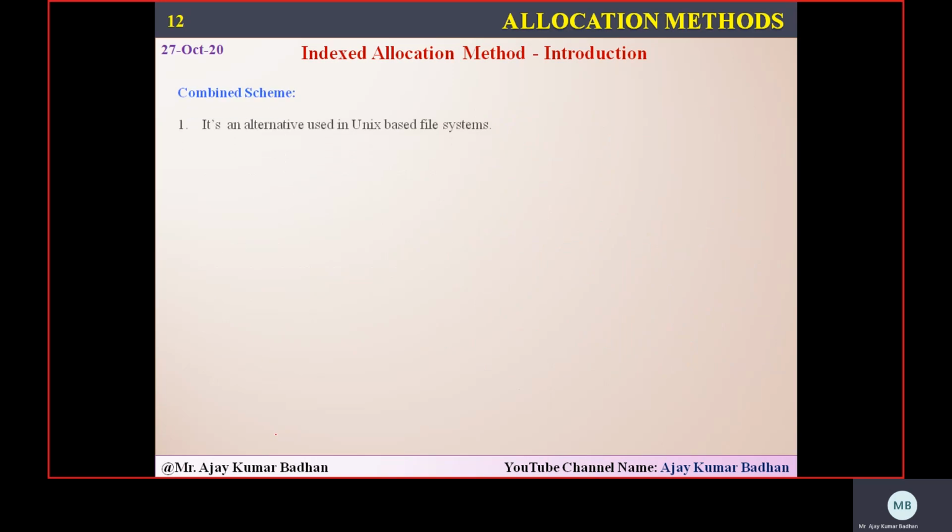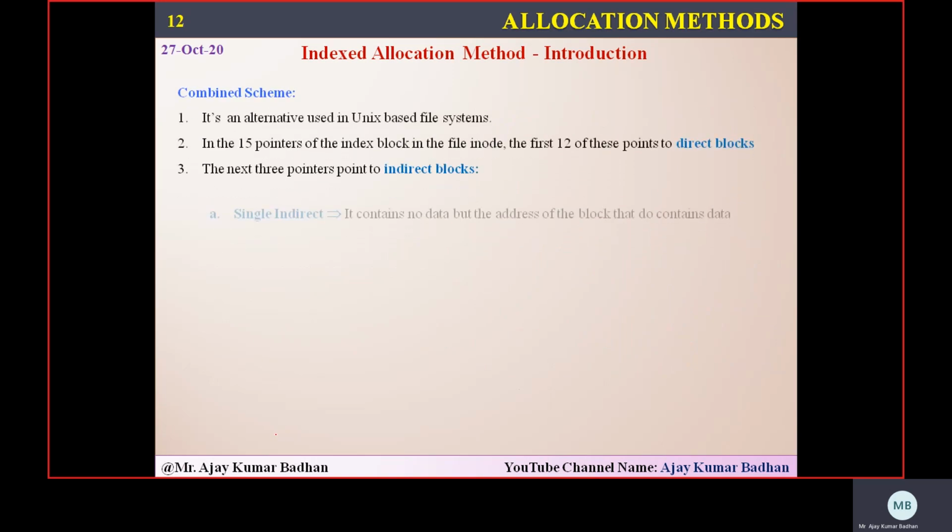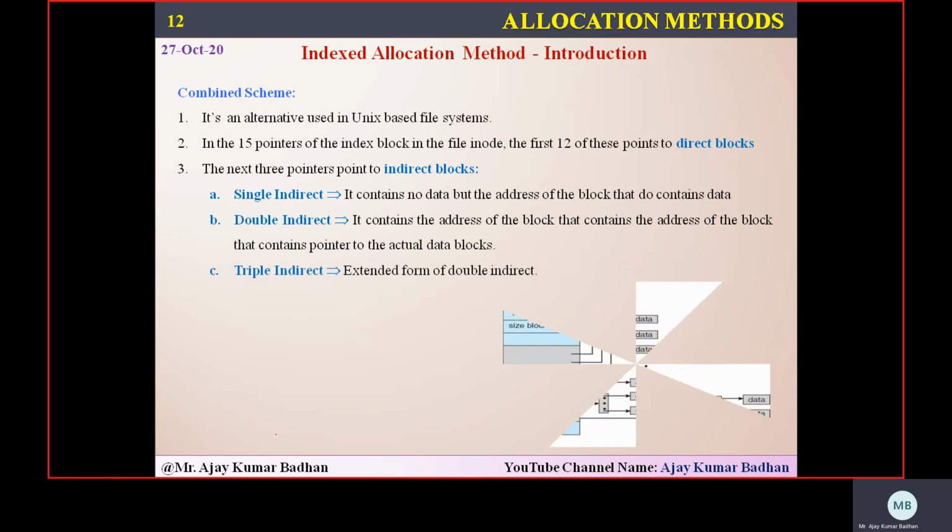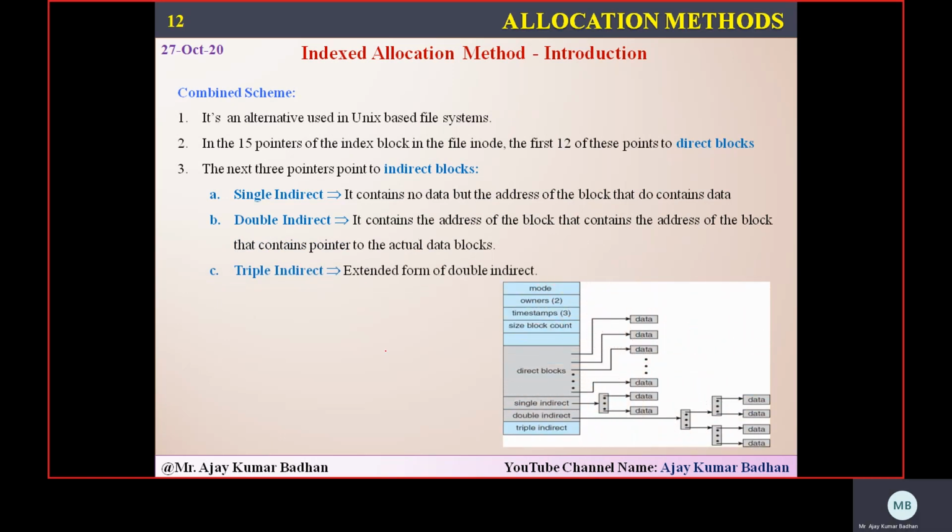It's very complicated. To overcome this, we are using the combined scheme. This is a very interesting scheme. I'll explain with the help of a diagram. You can see the diagram. This is what I talked about: the inode in your operating system. The Unix operating system uses the inode, I told you. What is this inode? It is nothing but your FCB. Like we have something called a PCB, right? Process control block. Same way, this is what we have here: the file control block.